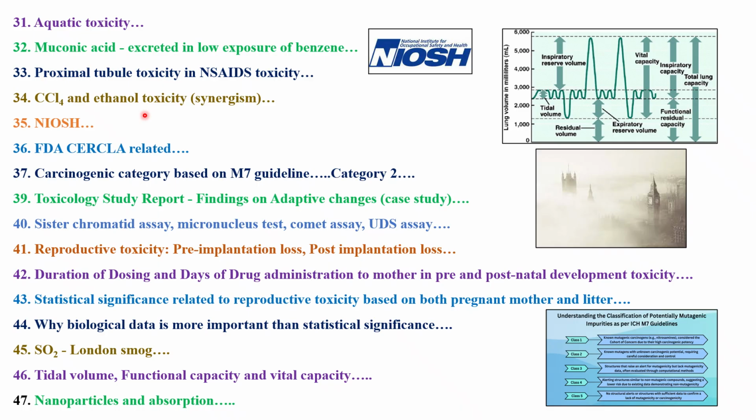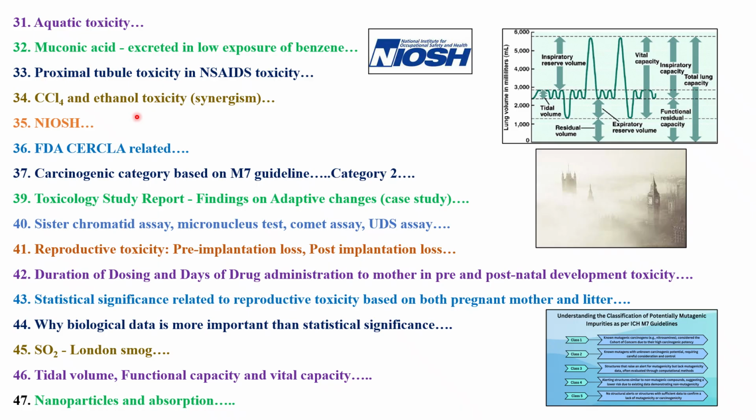Which of the following, and they'll give you one, two, three, four options. It may be synergistic, additive. You need to identify. Even if you know the meaning of synergism and additive, if you don't know the mechanism of how these chemicals individually are affecting, how they're enhancing or decreasing each other's toxicity, then you will not be able to address that question. So remembering the examples along with these definitions is also very important.